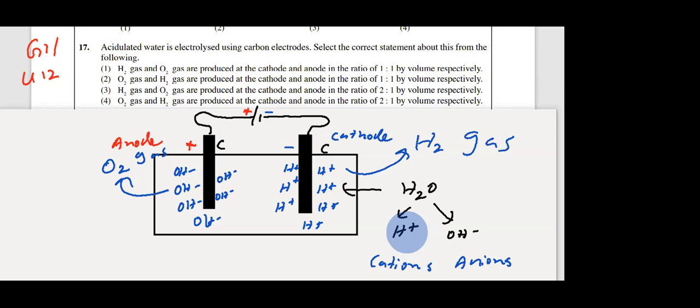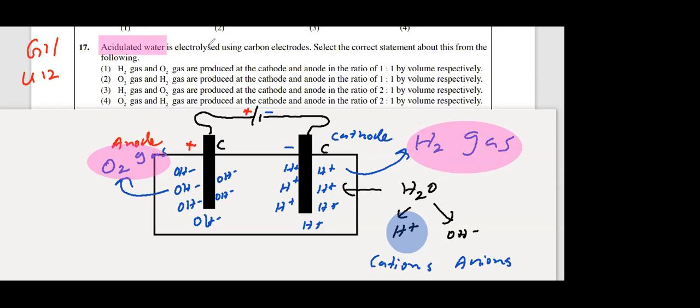That means you can separate water into oxygen gas and hydrogen gas by passing current through water. Again I am telling, if you pass electricity through water, but not 100% pure water, because 100% pure water is not considered as an electrolyte. It doesn't conduct electricity well. That is why we call it acidulated water. Acidulated means you add a little bit of acid into water, to increase the electrical conductivity of water.